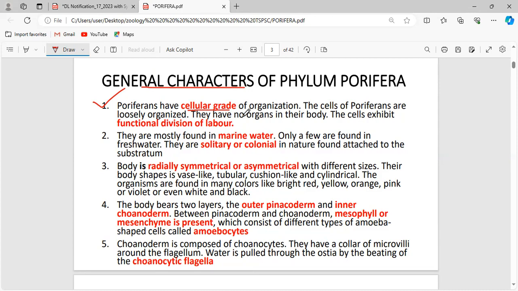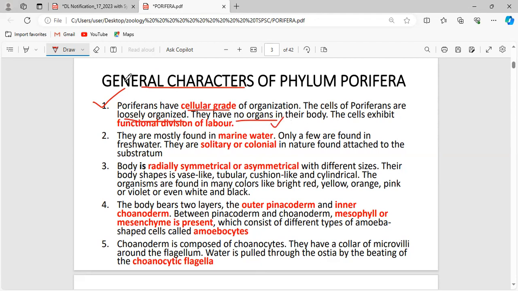The cells of poriferans are loosely organized. They have no organs in their body. As it is a cellular grade of organization, definitely there should be no organs.